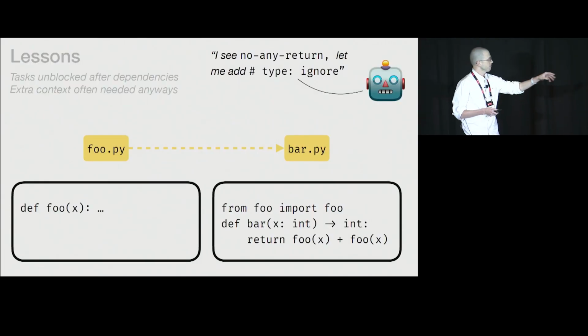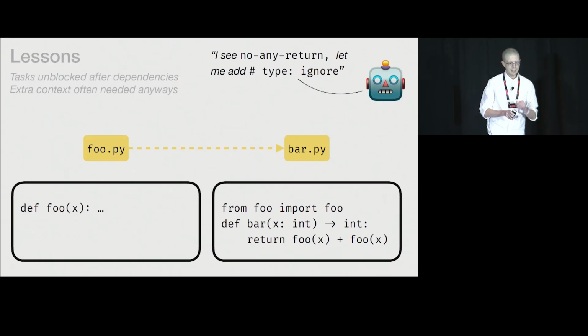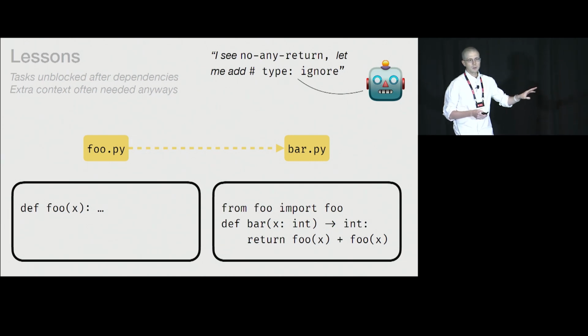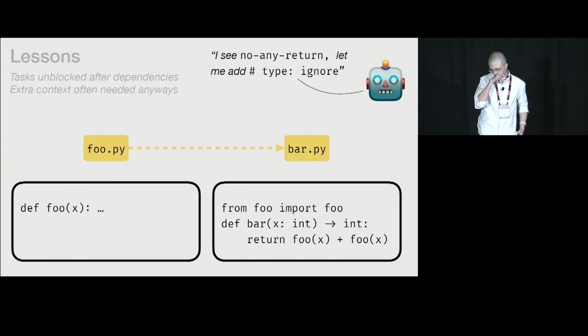And that is maybe something like this. In this example, again, we are just trying to add some strong type checking to our Python implementation. So let's assume we have two files, foo and bar. Foo defines some function which is totally untyped, and bar has an import of that function and then a wrapper around that particular function. This is just to illustrate that the order in which the agent attempts to resolve these issues matters tremendously. If the agent decides to look at foo first,